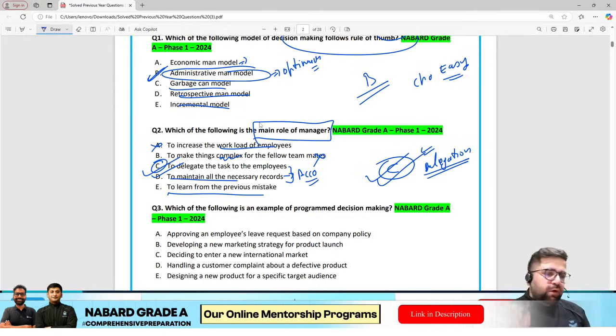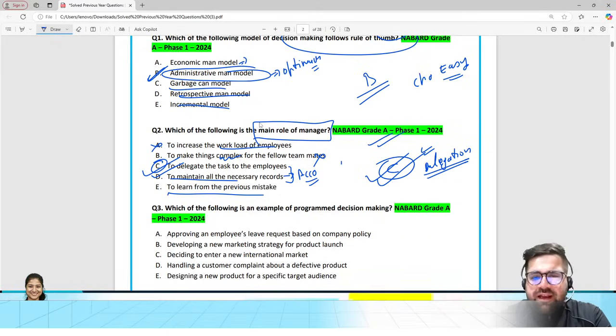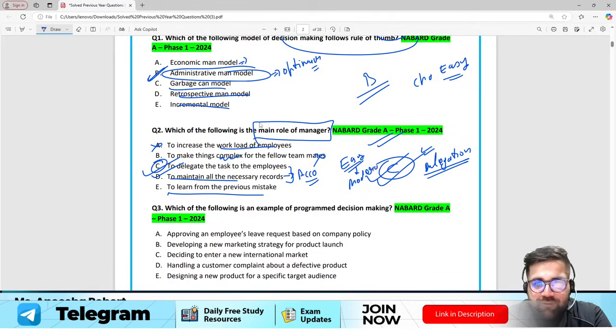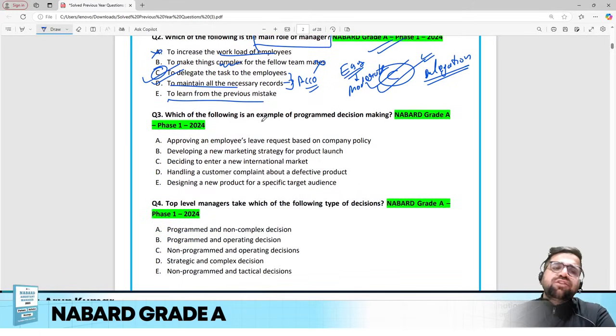Now I hope you also got it correct. Again, according to me, this question is easy. It is not that tough. But for those who are reading management for the first time, for you it can be moderate. But for those who have covered management for RBI or some other exam, this question is easy. Now, question number 3.